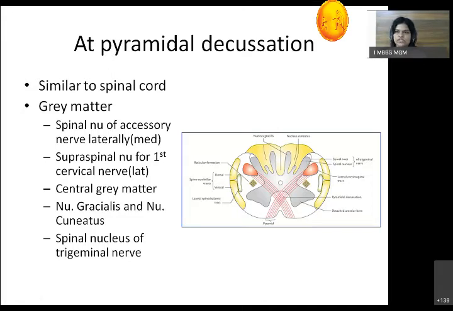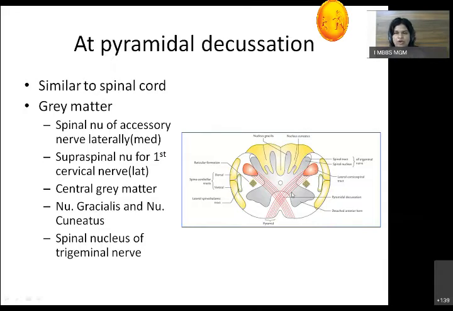So these are the three elevations which we are able to see on the posterior region, and we are able to see now what the reasons for these elevations are. These are the gray matter which is present. So what is the gray matter present at the level of pyramidal decussation? Central gray matter. On the posterior side, we are able to see the nucleus gracilis, nucleus cuneatus, and spinal nucleus of trigeminal nerve. While anteriorly, there is a detached anterior horn because of crossing of pyramidal fibers to the opposite side, which are crossing over the gray matter.